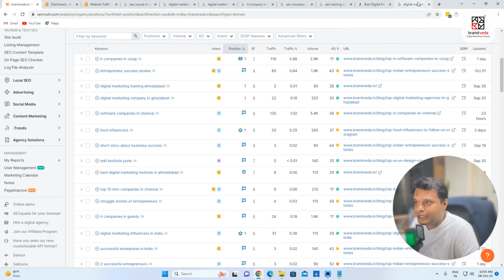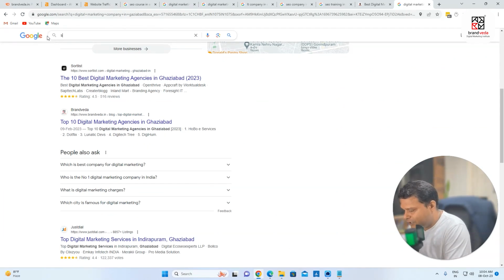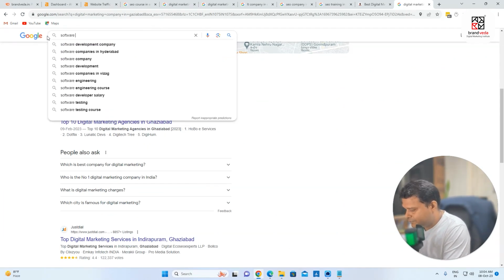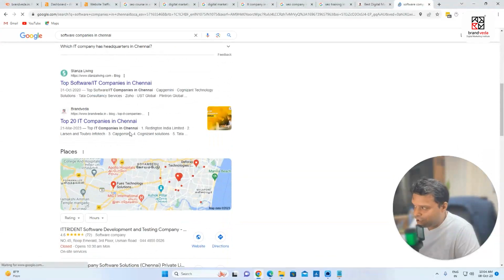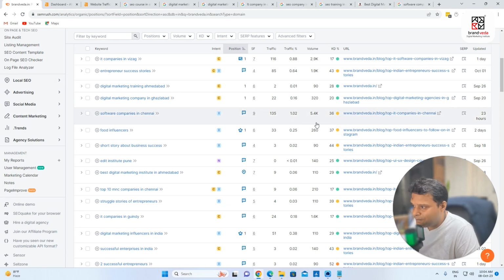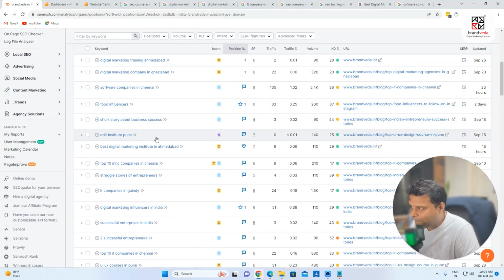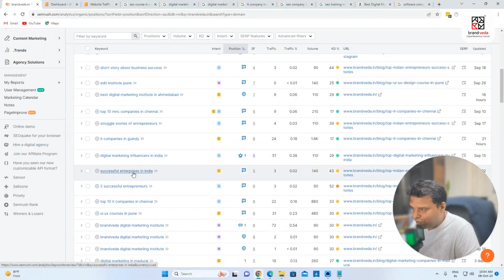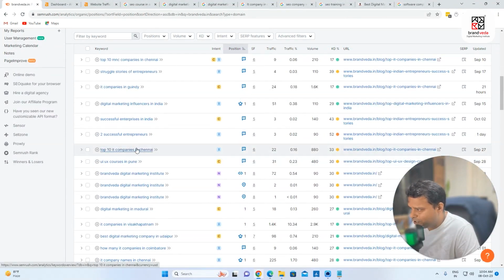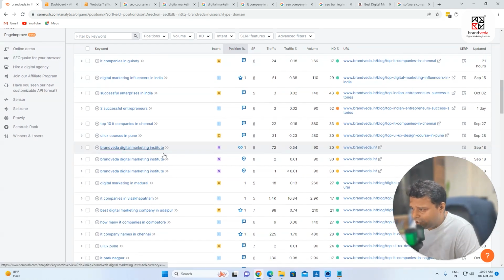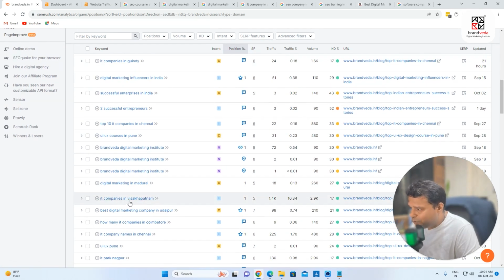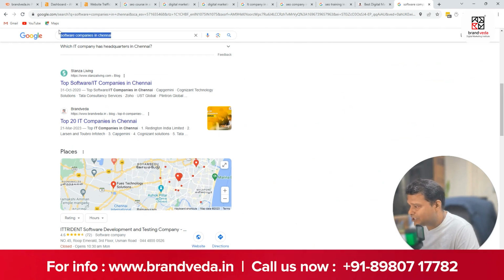Software companies in Chennai. Let us check software companies in Chennai. You can see that BrandWeather is coming at number 2 as of now. Let us check some more companies. Let us check top 10 companies. Okay, BrandWeather, fine. IT companies in Vishakhapatnam, right?